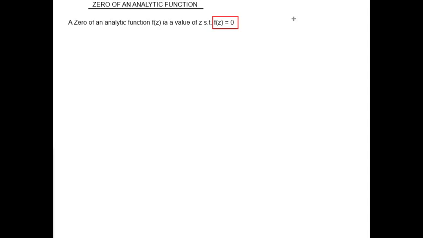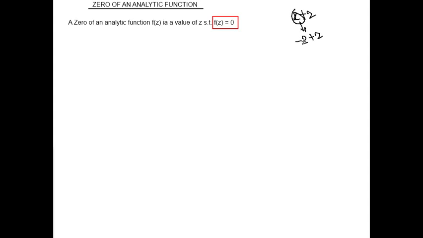If we talk about the zeros of any polynomial that you studied previously, what is a zero of a polynomial? If I have the polynomial x plus 2, the zero of that polynomial is the value of x for which the polynomial becomes 0. If I say x is minus 2, then minus 2 plus 2 becomes 0. Hence x equal to minus 2 is the zero of that polynomial.